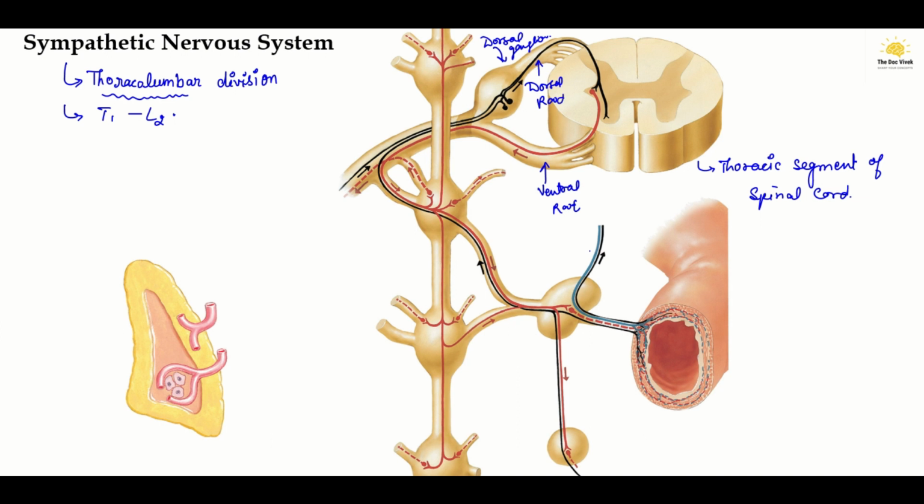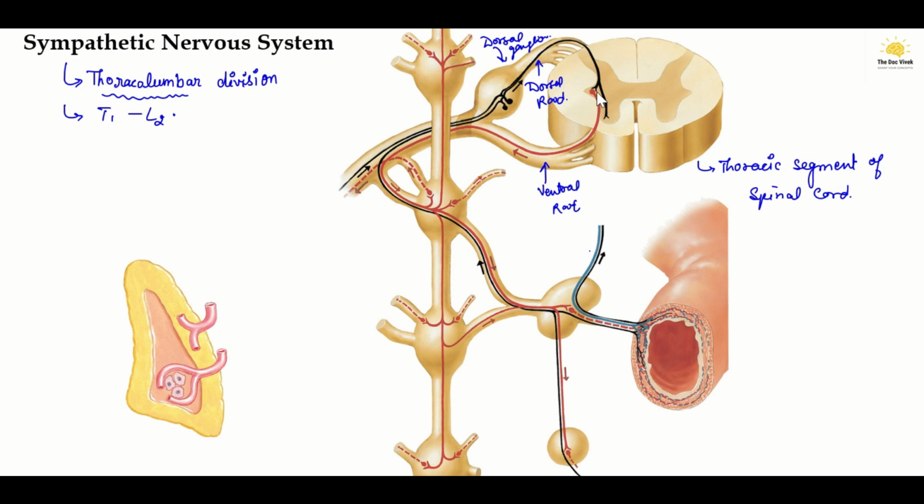As we can see here, the motor or preganglionic neuron is shown like this one.